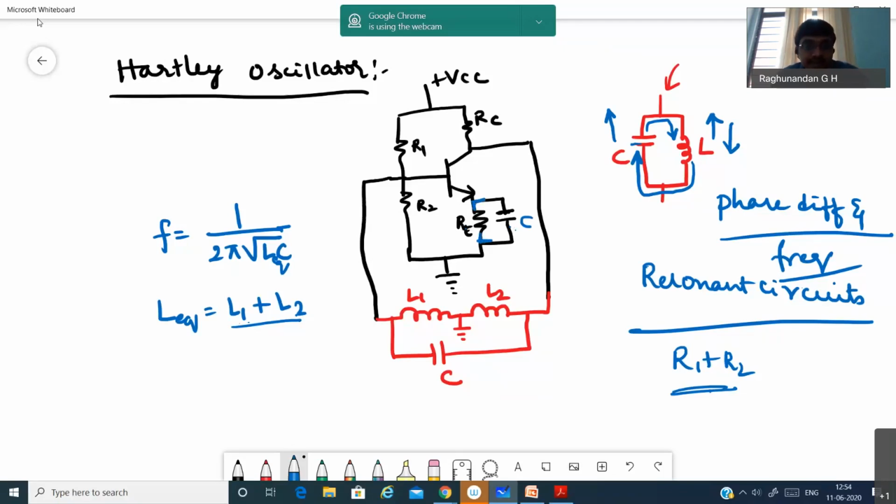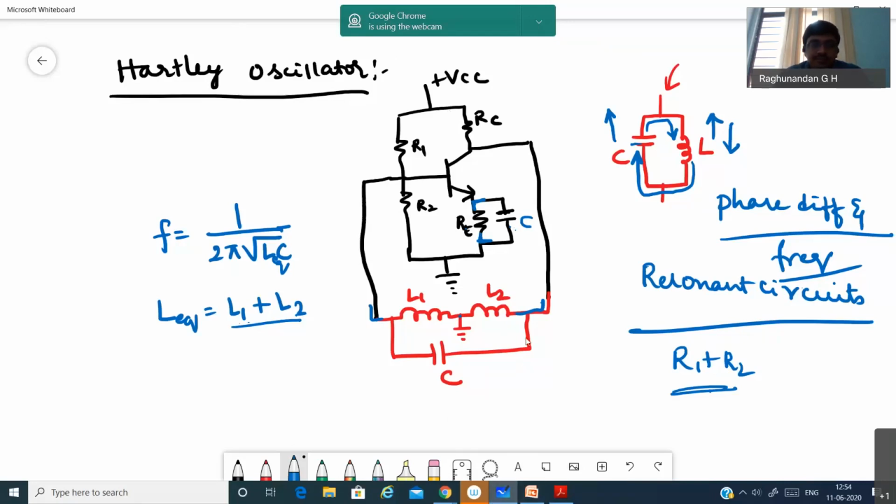But here, this is connected somewhere, this is connected somewhere else, and only one point is connected to ground. So inductors are neither series nor parallel, but the derivation of the equivalent inductance gives this formula which looks like the series inductor formula. The mathematical equation looks the same, but they are neither in series nor in parallel. So by finding L1 plus L2, we will be able to produce the required frequency.